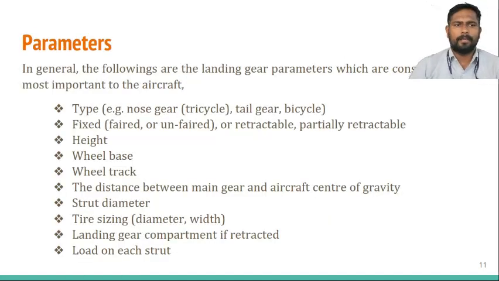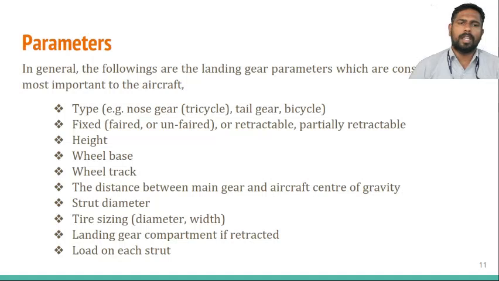In general, there are many parameters which have to be considered while designing a particular landing gear. First of all, we have to take the type of landing gear, either a tricycle or a bicycle landing gear. The most important thing considered here is how we are going to land the aircraft. In some cases, the landing might be taken with the help of the nose landing gear. In that case, the nose landing gear has to accept more or less 80% of the weight of the aircraft.